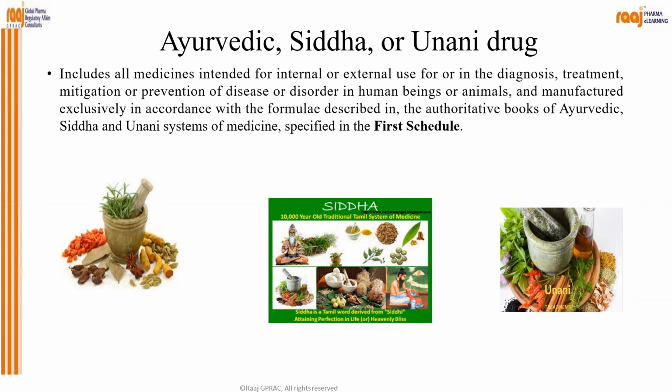So, there are multiple schedules in the Drugs and Cosmetics Act, out of which Ayurvedic, Siddha, and Unani drugs are specified under the First Schedule. Okay, Schedule One, that is the first schedule. Otherwise, the definition is more or less similar to the drugs, correct? Because it is used for internal or external use in the diagnosis, treatment, mitigation, or prevention of disease or disorder in human beings or animals. Correct?